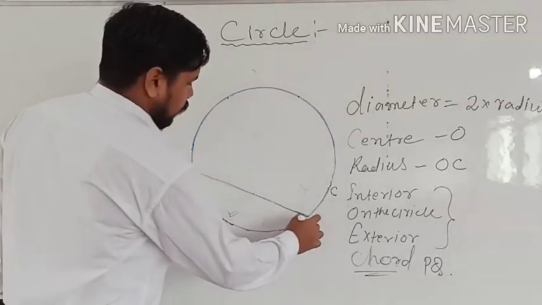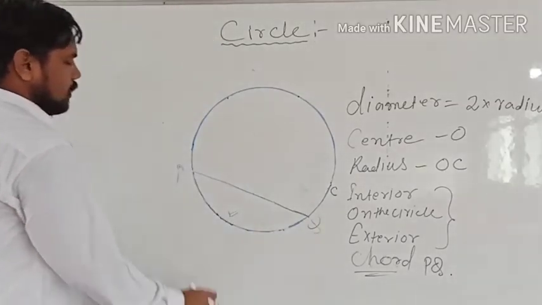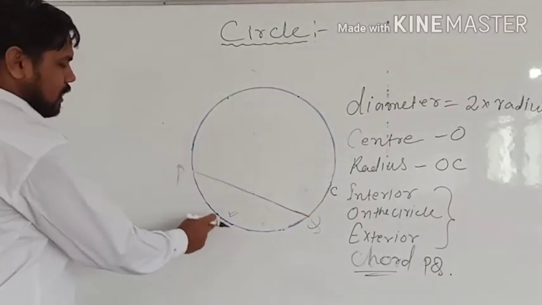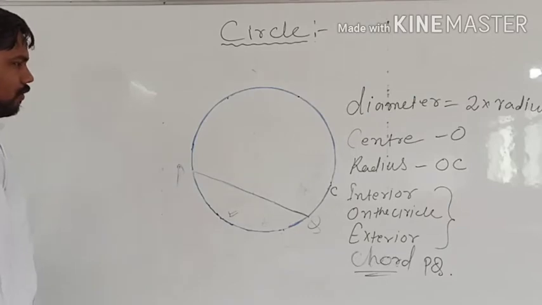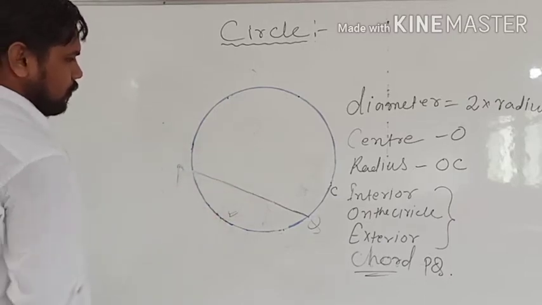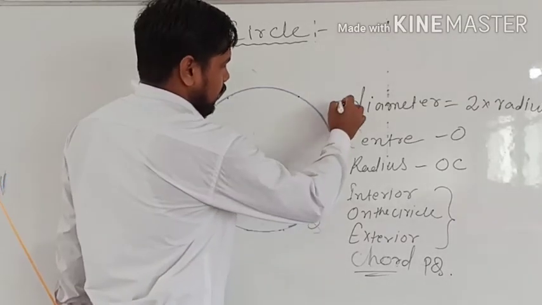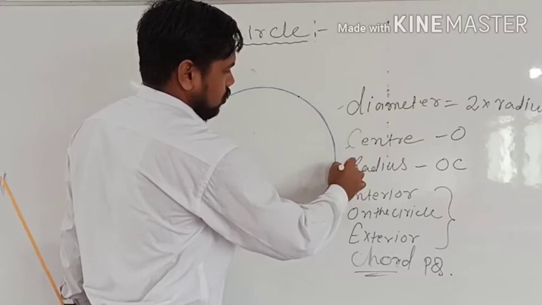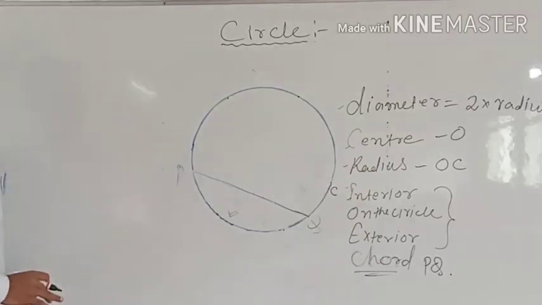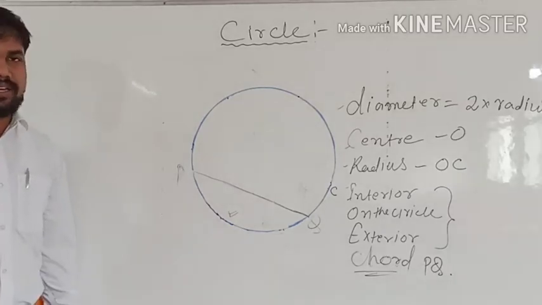Okay, so here if you take 2 points P and Q, then this arc will be the major one and this arc will be the minor one. Okay, so here 2 types of arc are there, major and minor arc. Okay, so diameter understood, center understood, radius, these all revised, and you all have learned these all things. We are just revising so that we can prove the further.